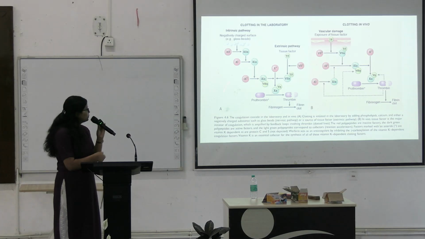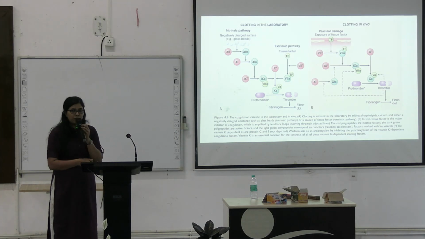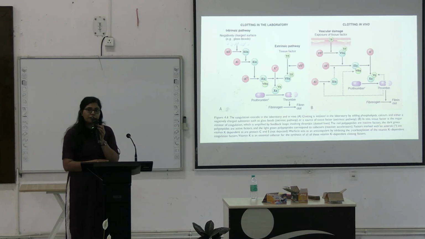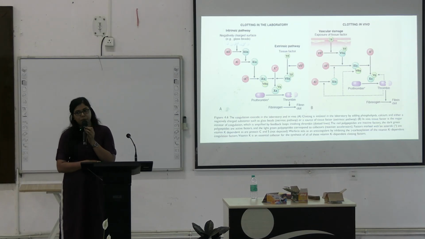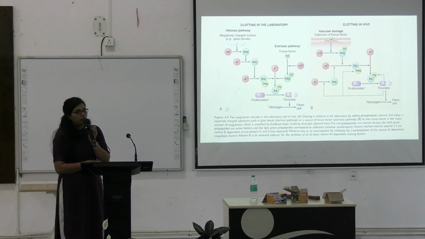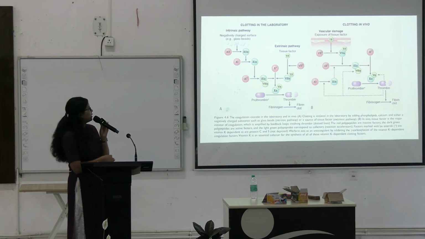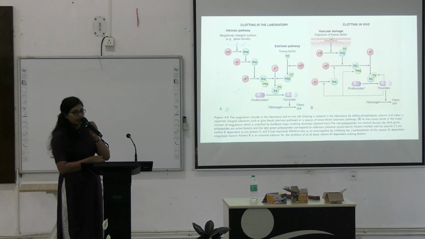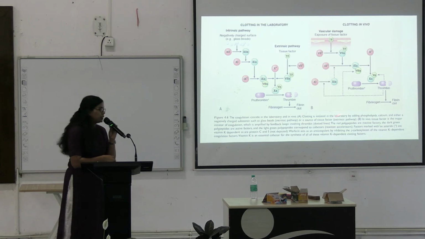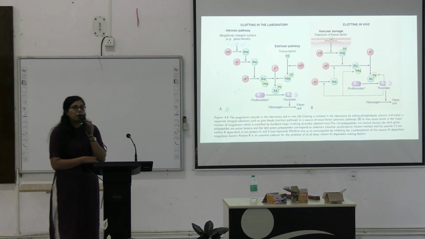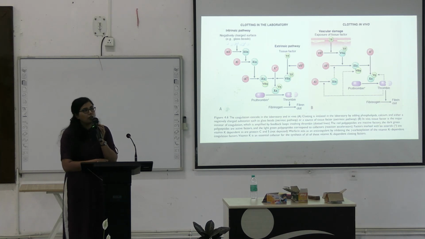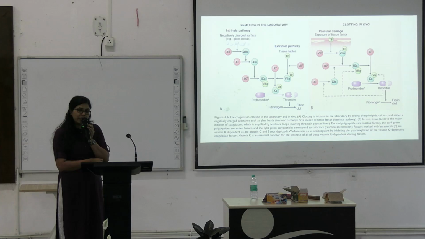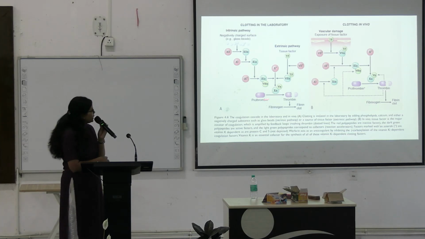Okay, now just to brush up your knowledge a bit, there are two pathways of hemostasis. One is the intrinsic pathway and one is the extrinsic pathway. So basically, this is the setting in the laboratory, and this is the setting in our body, that is in vivo. In the laboratory, whenever we are performing coagulation tests, we are seeing these two pathways, whether there is any defect in the extrinsic or the intrinsic pathway.